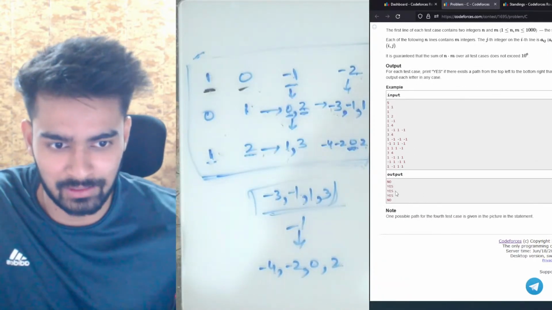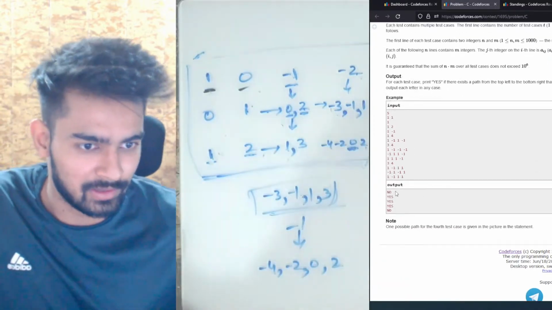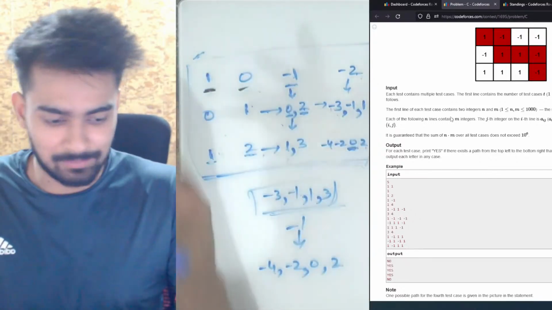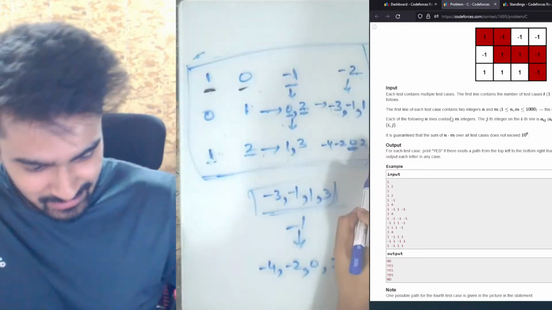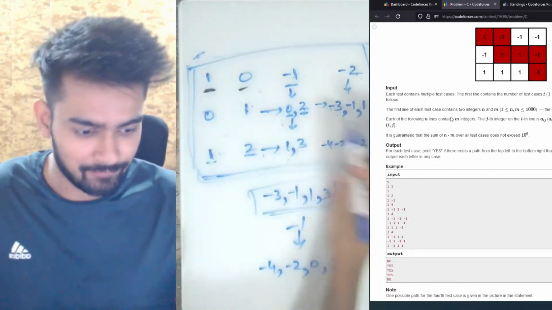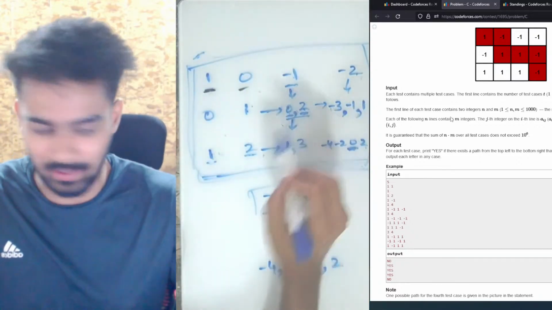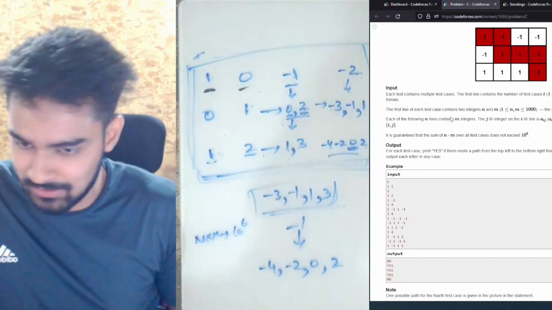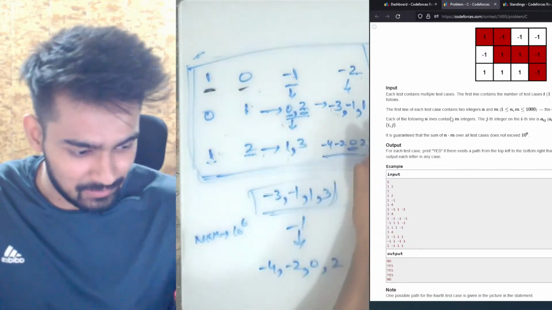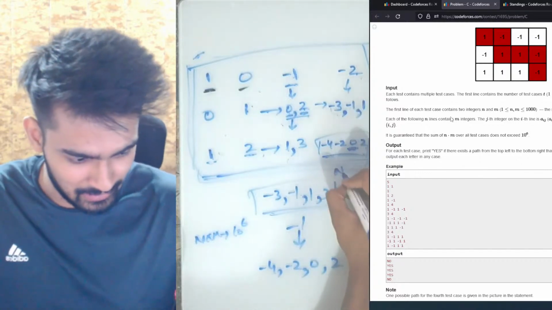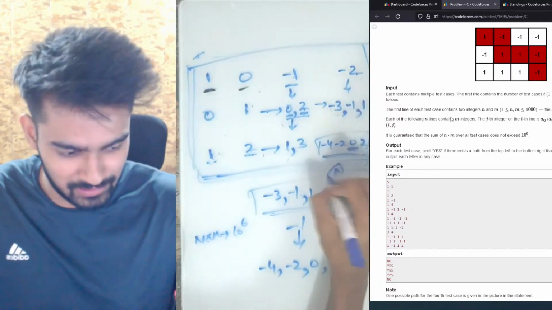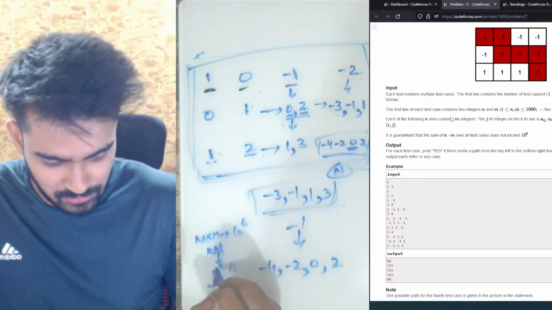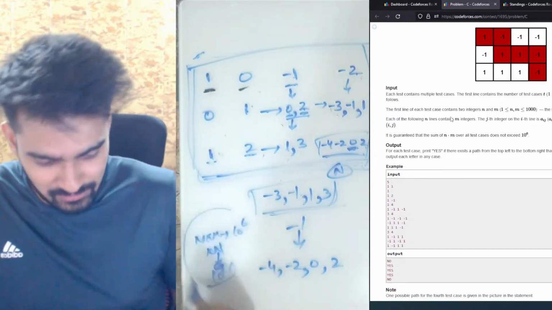So we don't have to print the complete path. Alright, now let me explain how we can actually make use of this. A simple brute force would have been to do the exact same thing that I just showed you, find all the values for every index, and keep doing that. But as you can see, n into m is up to 10 to the power 6. And the maximum number of values at any point can be what? N. For now, let's say n only. So this into n will be 10 to the power 9, which is not possible. So memory wise, we cannot do that.